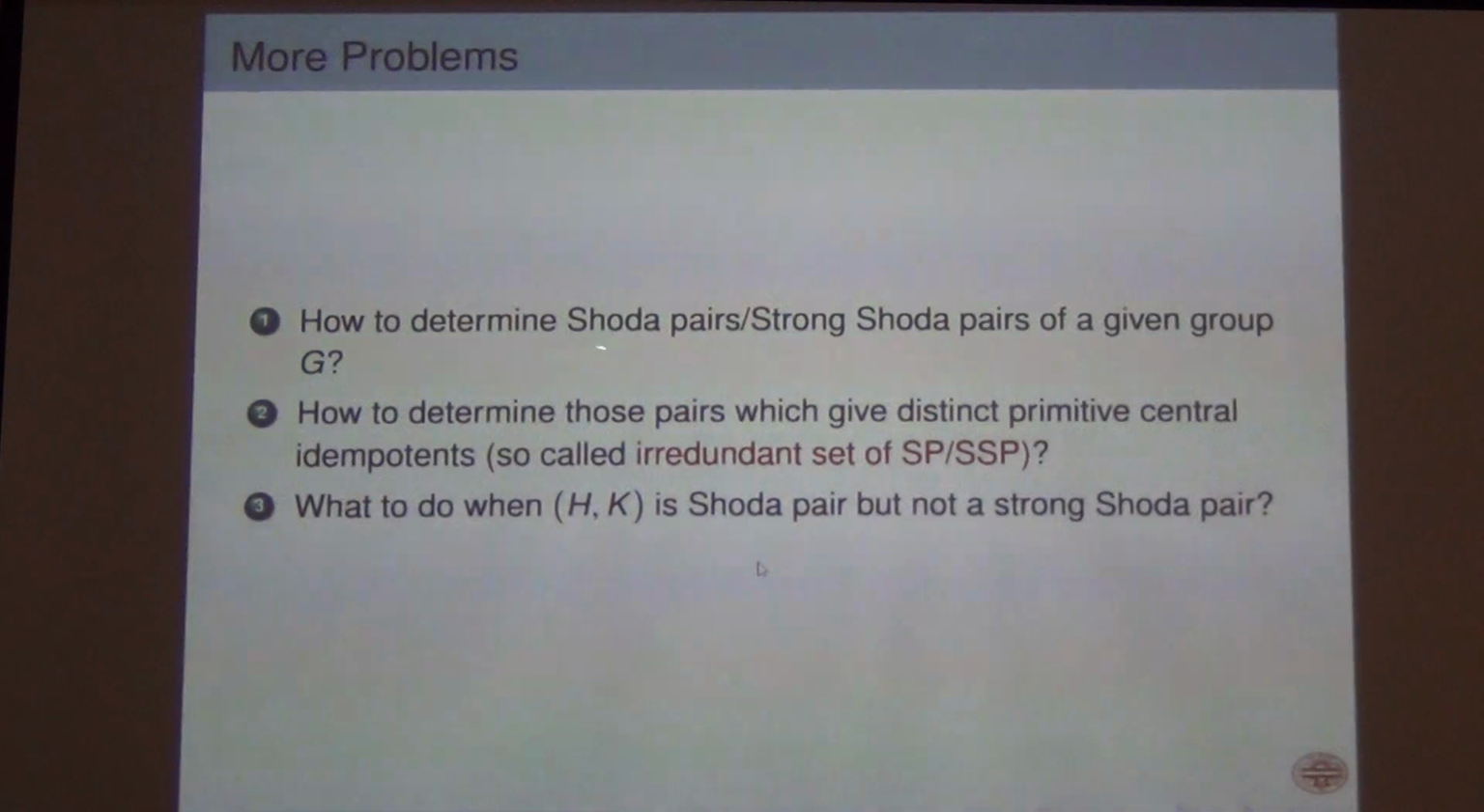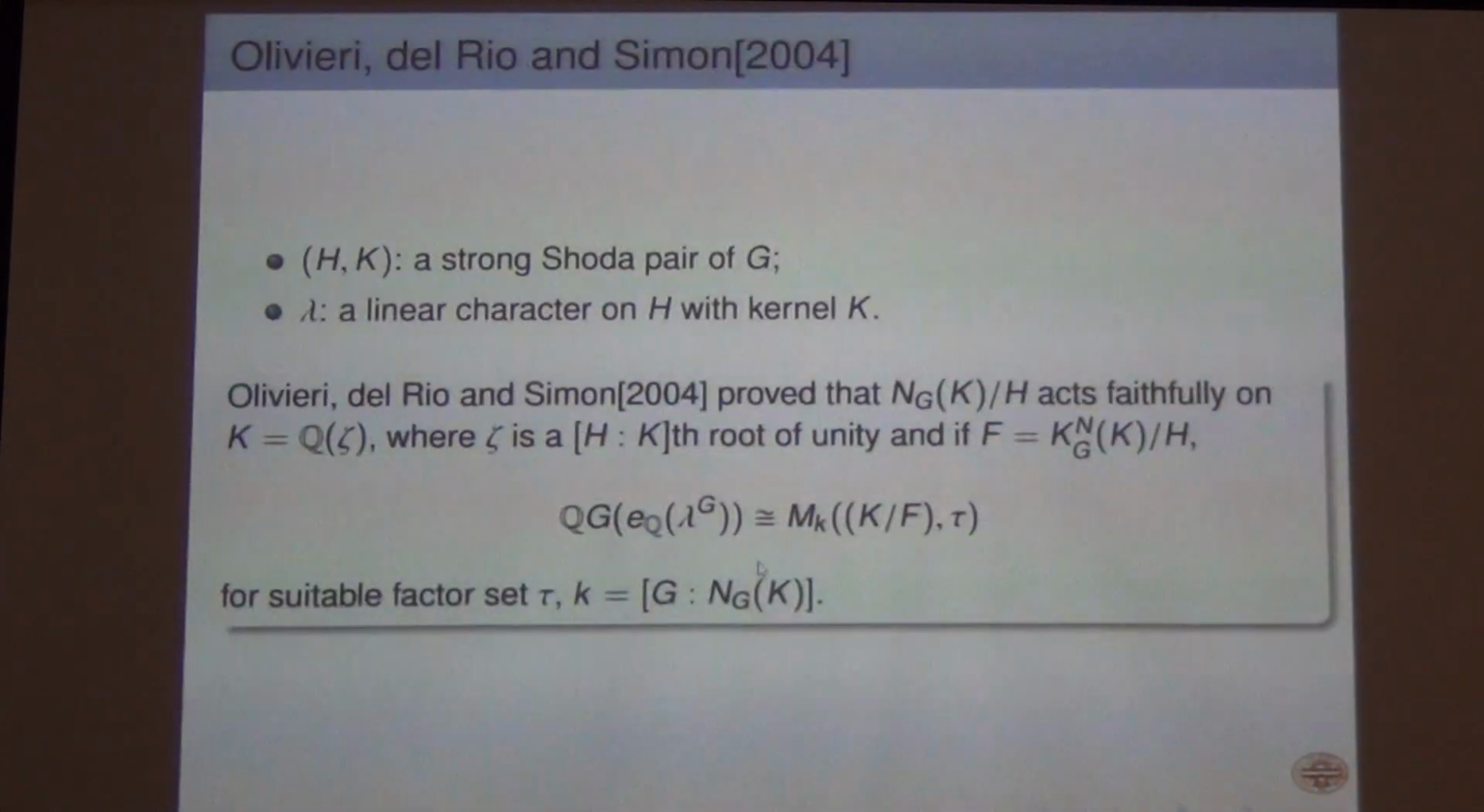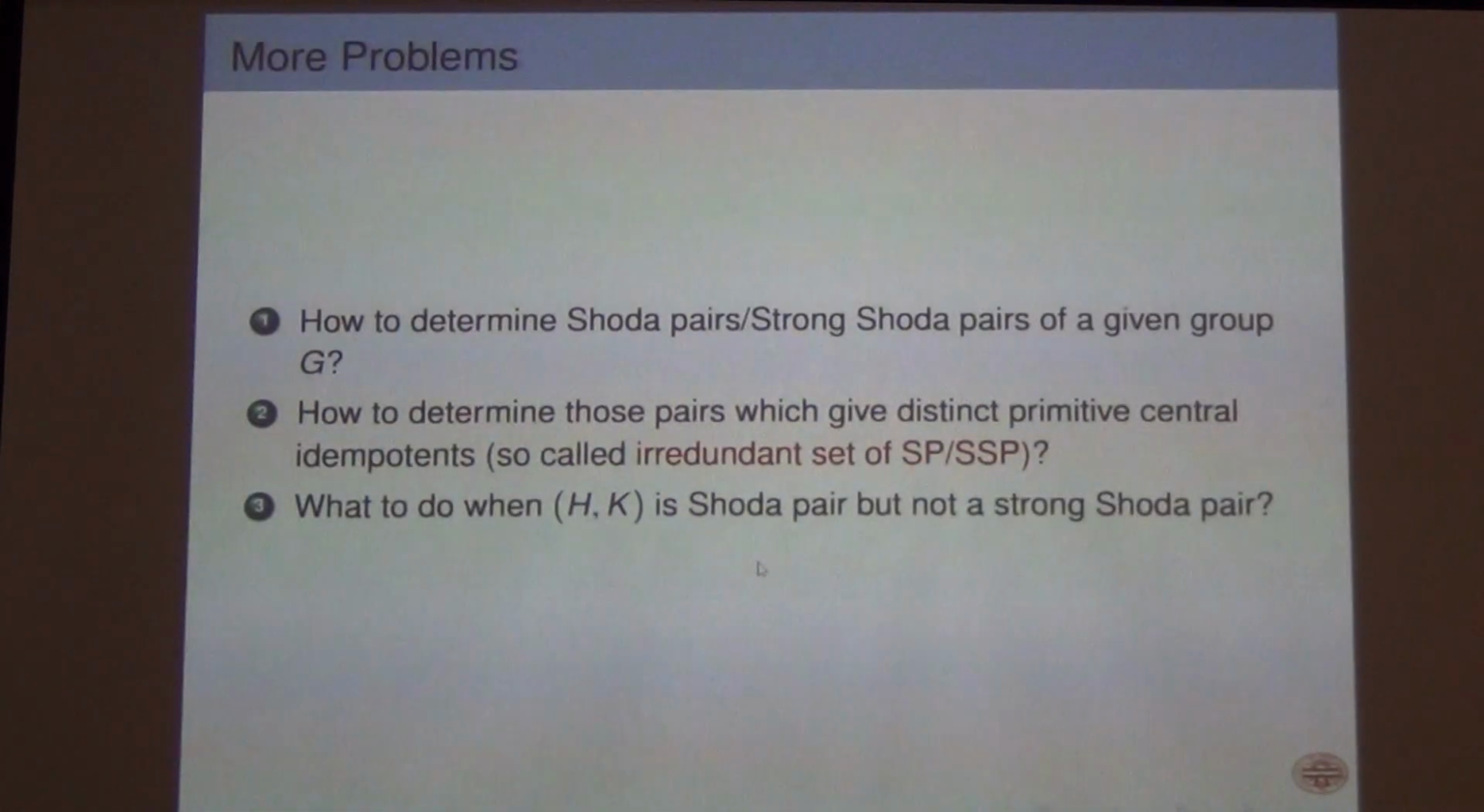And so how to determine Shoda pairs? How to determine Shoda pairs which give distinct primitive central idempotents, so-called irredundant set of strong Shoda pairs. And what to do if you have a Shoda pair but not a strong Shoda pair? Which means that I am asking for a generalization of this theorem when you have a Shoda pair but not a strong Shoda pair. So all these questions came up when we were reading that paper.